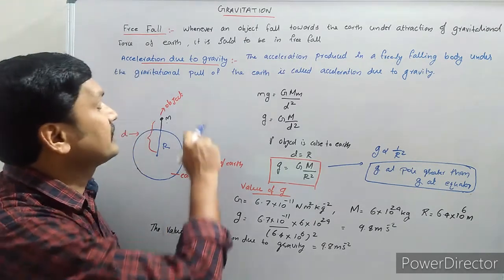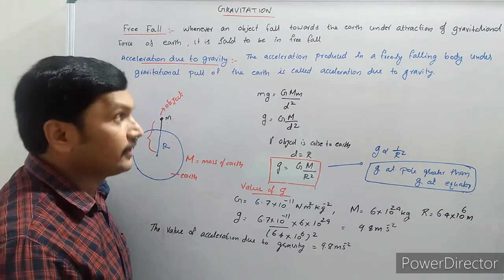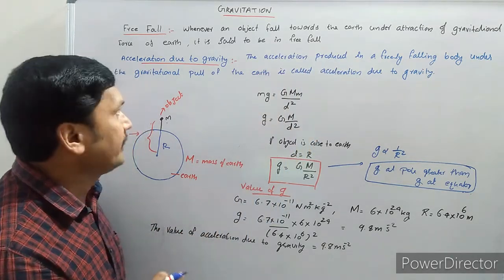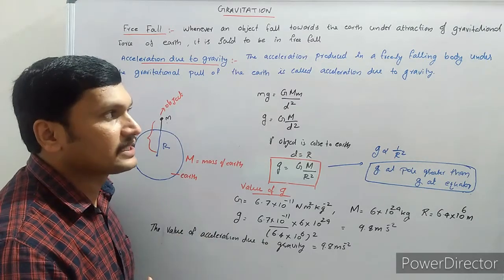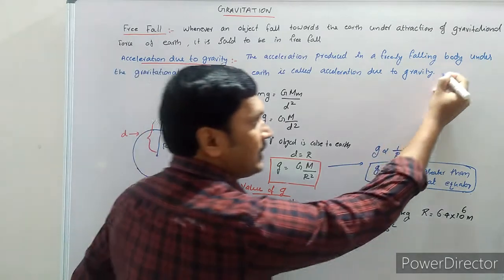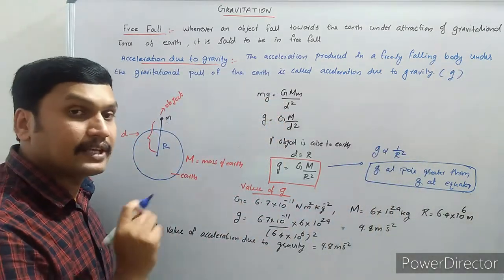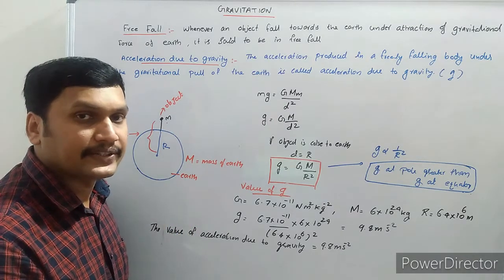And that acceleration is known as acceleration due to gravity. The definition: the acceleration produced in a freely falling body under the gravitational pull of the earth is called acceleration due to gravity. Usually it is denoted by the symbol g, small letter g, and it is measured in meter per second square.